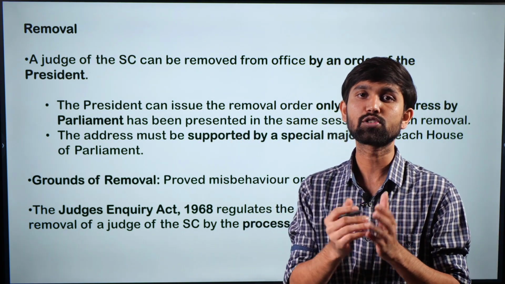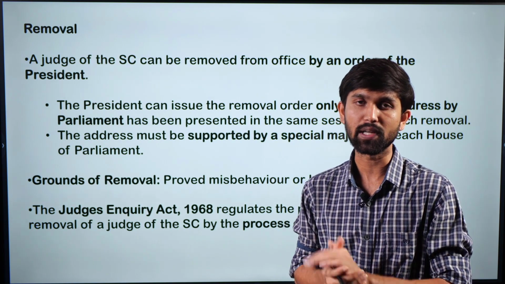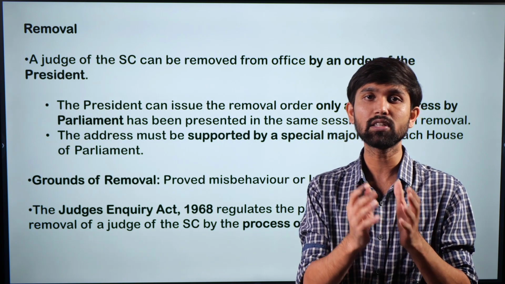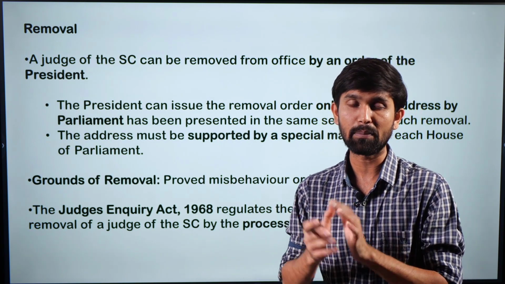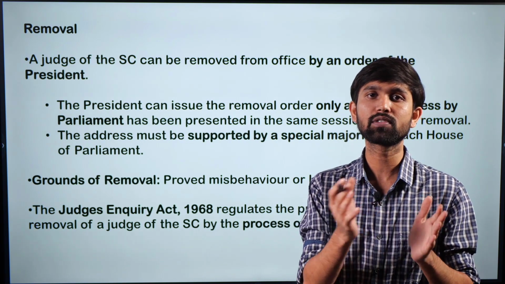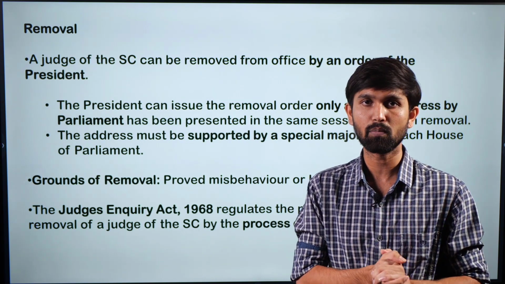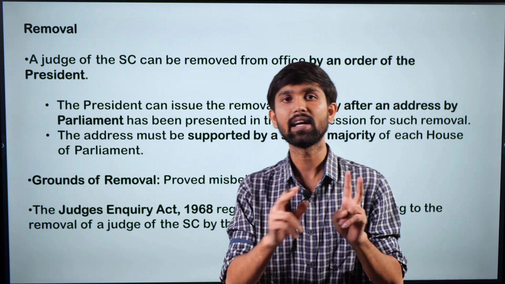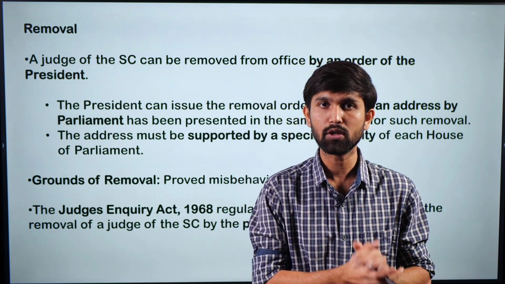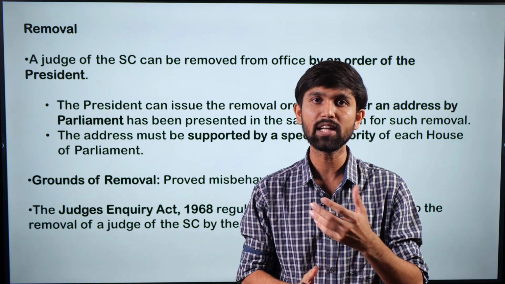This motion has to be passed by a special majority. When we say special majority, it means that it should be passed by 2/3 of the members of Parliament present and voting in the house. So when 2/3 of the members of Parliament pass this particular motion, then one can say that the impeachment motion has been passed, and then it is forwarded to the President, and the President would then remove the judge.